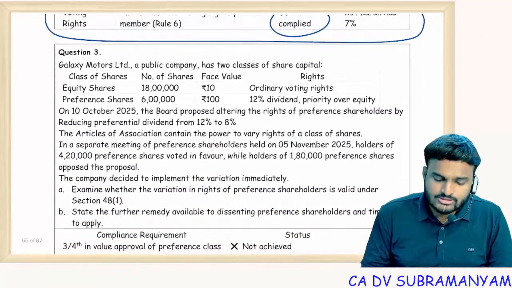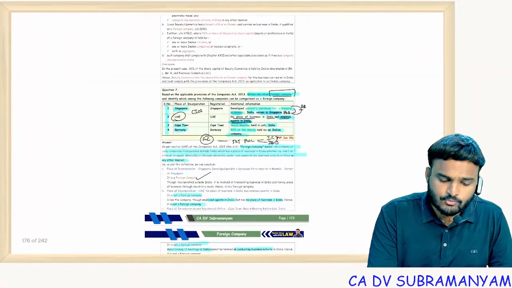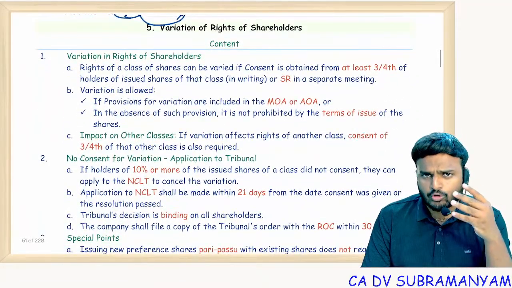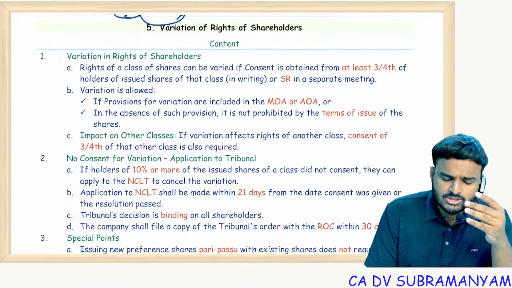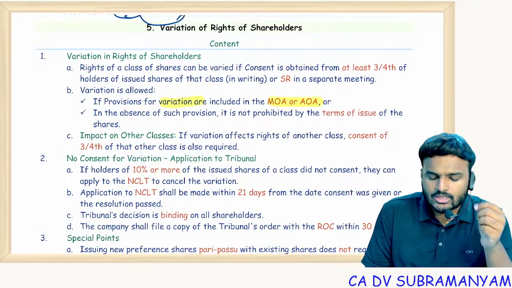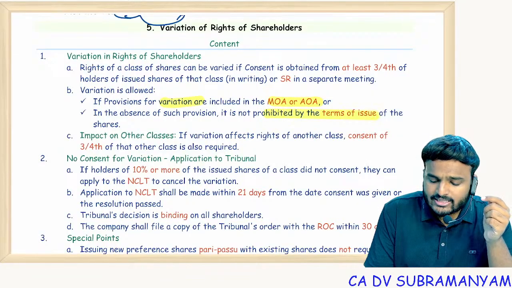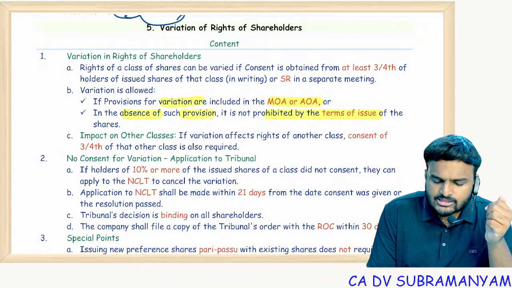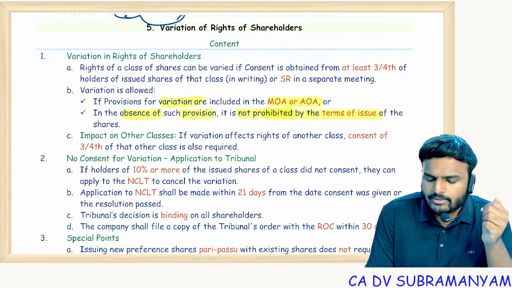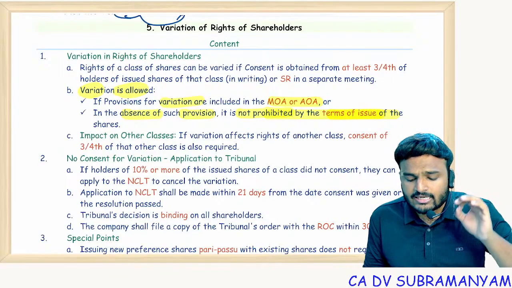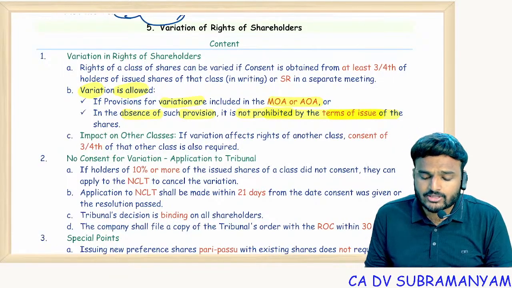So the next question is about variation of the rights of the shareholders. Just remember 4 points. One is to check the constitutional documents, whether MOA and AOA provide for variation or not. If not, look at the issue terms, maybe private placement or maybe prospectus. In the absence of such provision, that means if it is not prohibited by the terms of the issue, then variation is allowed.